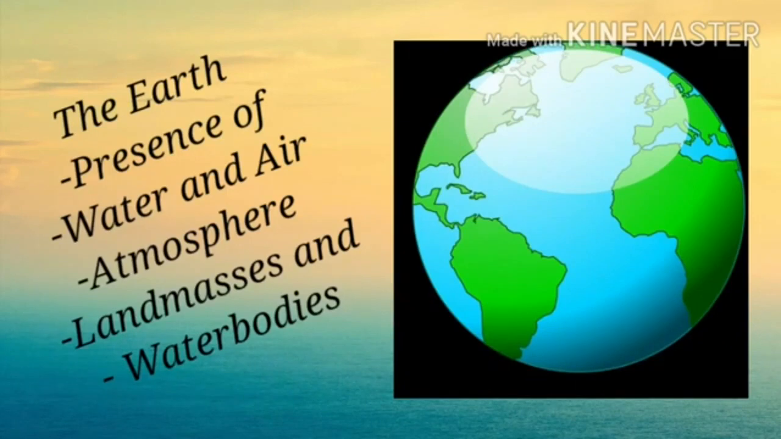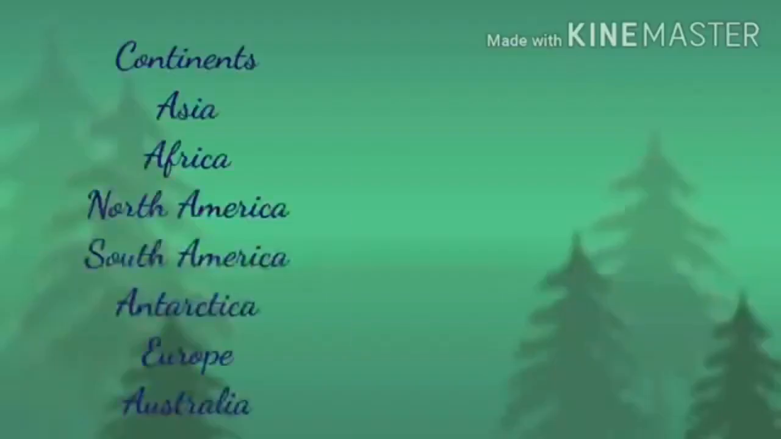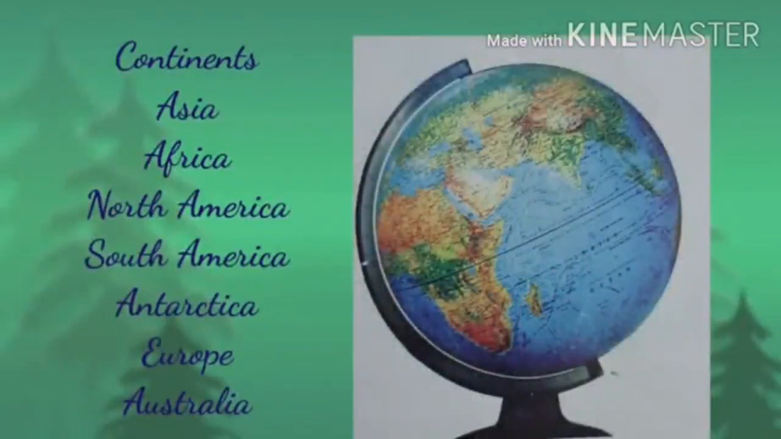Children, the large water bodies are called oceans and the large land masses are called continents. The large and huge land masses on the surface of the earth are called continents. They are continuous expanses of land.